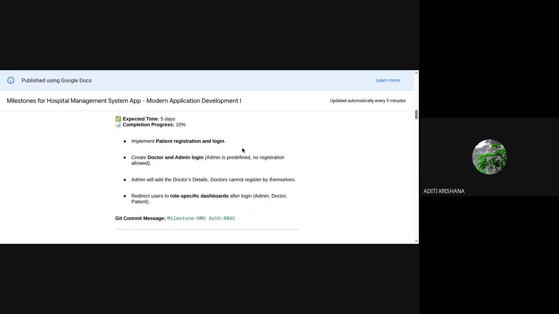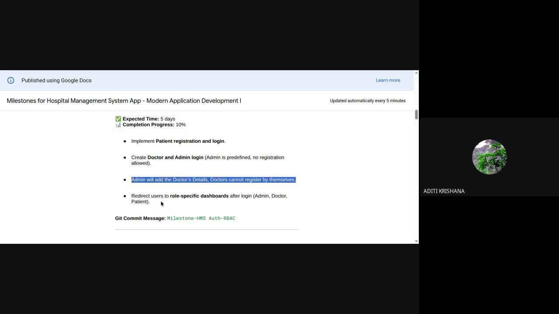The points are: first, you have to implement patient registration and login so that the patient can do the registration and login. Login will be done by three users: patient, doctor, and admin. Both doctor and admin don't require any registration, and admin will add the doctor's details. The doctor cannot register by themselves. This is already written separately.